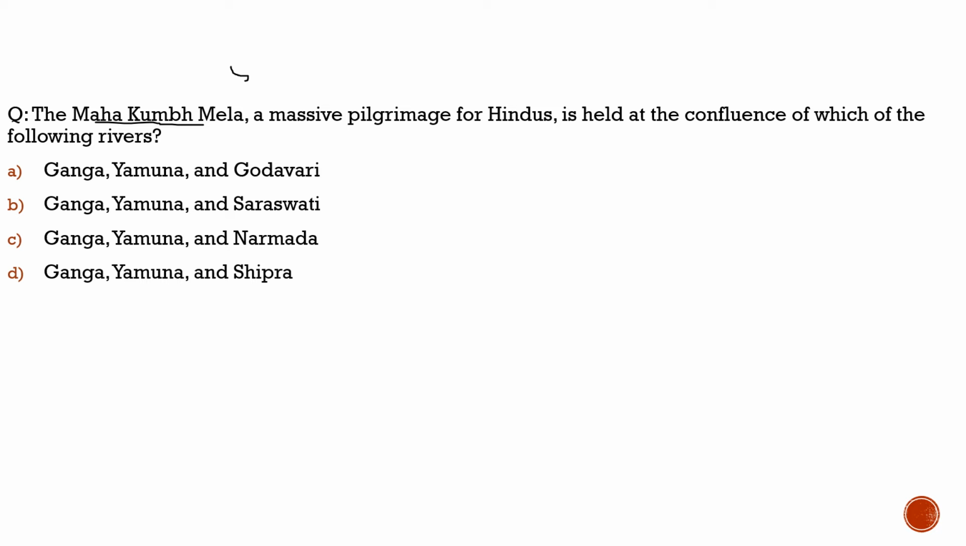But here we'll understand a different point which we had not touched yet, through this question. The question says the Mahakumbh Mela, a massive pilgrimage for Hindus, is held at the confluence of which of the following rivers? It is Ganga, Yamuna and Saraswati. So the correct option would be option B. This question can be asked, and sometimes these questions become very confusing, so we need to know about that. Now with this, let's move to another question and see what we have brought.